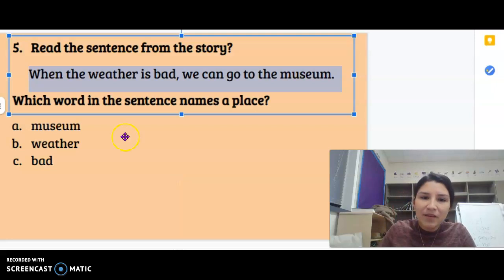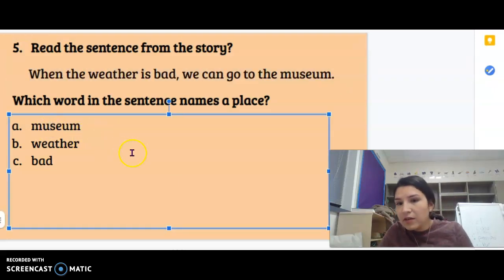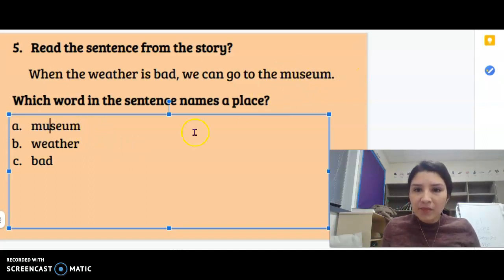A, museum. Museum, you can go to an art museum, history museum, science museum. Museum is a place you can go and learn about different things. Okay, so museum is a place. So letter A.